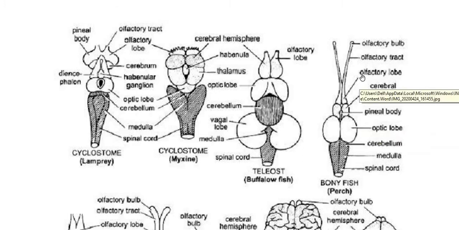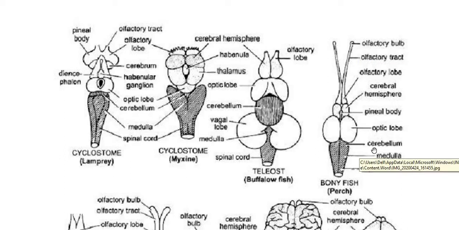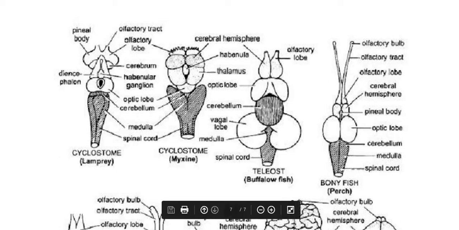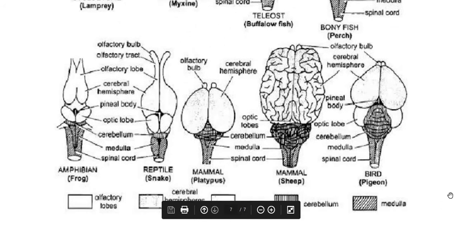Along with the olfactory lobes we can see olfactory tracts ending with the olfactory bulb. So this was about the brain of bony fish. Here you need to compare the diagrams and understand, and only then can you make the comparison. So far we read the cyclostome brain and the brain of shark, and now we have studied the brain of bony fish. Now let us move on to the next class of brain, the amphibian brain.